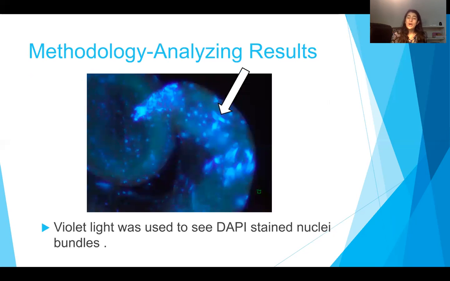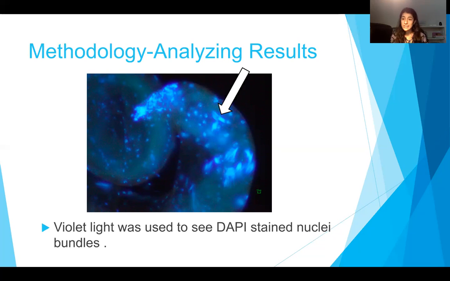Right here is a picture that I took when I was scoring the total number of nuclei under the DAPI light or the violet light of the microscope. And since DAPI dyes DNA, it's very hard to pick out the elongated spermatid bundles because there's so many structures that contain DNA within the testis. So the easiest way to identify an elongated spermatid bundle is by looking for an oval shape that is filled with lines within, which are the spermatid bundles. So right here where I have an arrow pointing are around 3 elongated spermatid bundles.